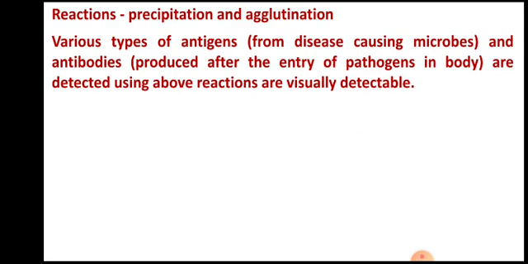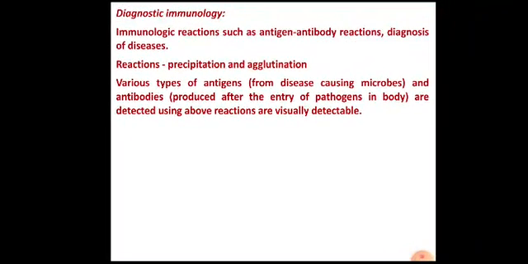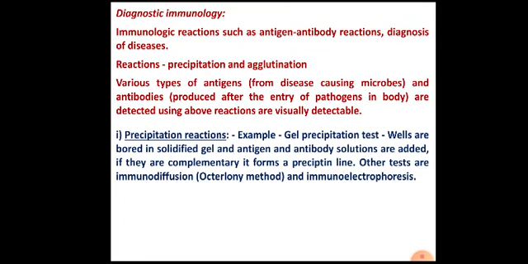So the indications, whether the person is suffering from COVID-19 or not, are either the presence of antigens or the presence of antibodies. Both can be detected by using these diagnostic immunological kits. First reaction is precipitation reaction. We are not going into too much detail of precipitation reactions.